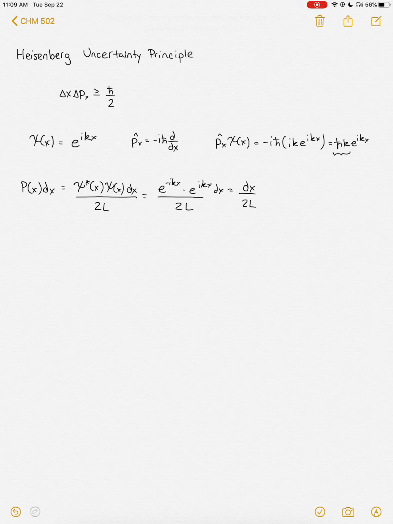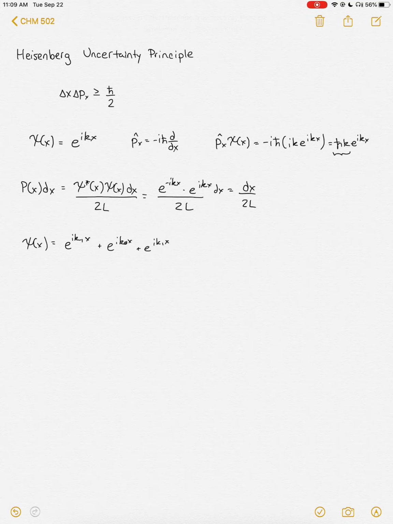So how do we lose information about momentum? We can imagine that our wave function, instead of just being this e^(ikx) where we exactly know the momentum, is rather a superposition. So maybe it's e^(ik_{-1}x) plus e^(ik_0x) plus e^(ik_1x). So now if we ask what the momentum was, well, we don't know. We know that our wave function is a superposition of these three eigenfunctions.